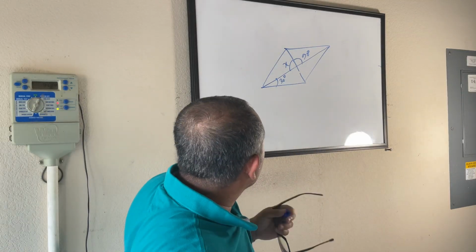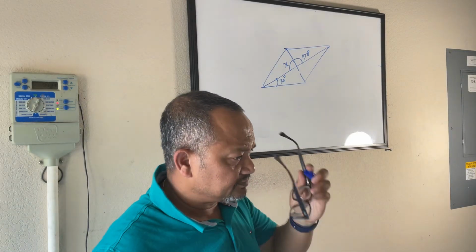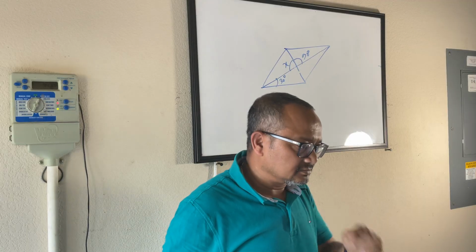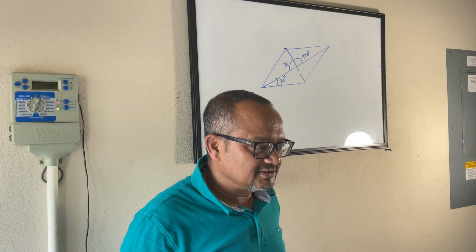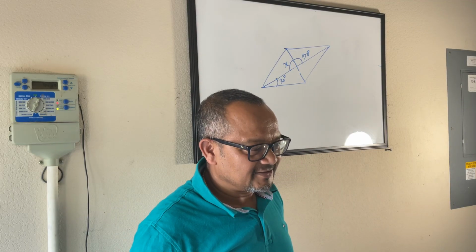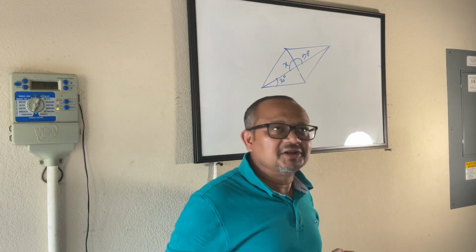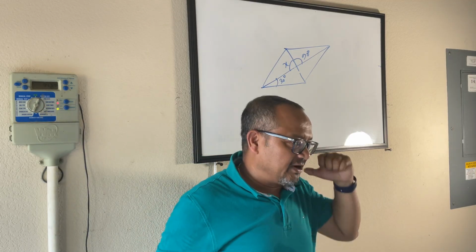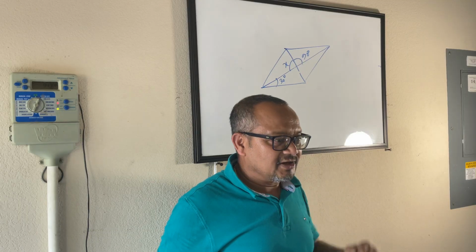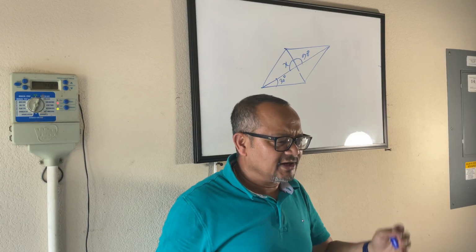Okay, can somebody tell me how much is the value of x? 90. Say 90 with a very thundering sound. Let it go wrong if it goes wrong.